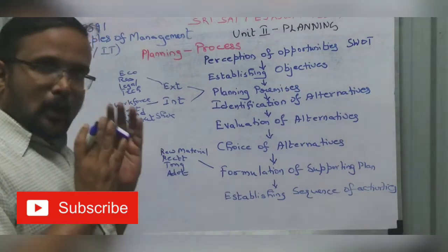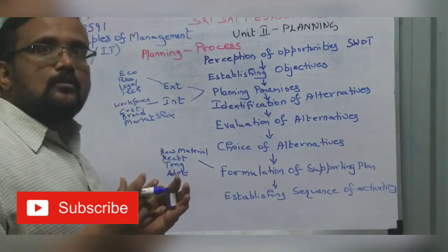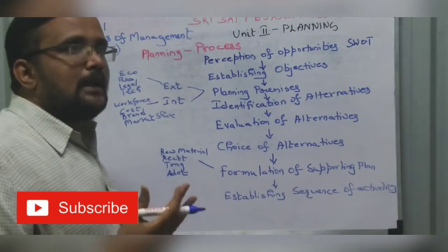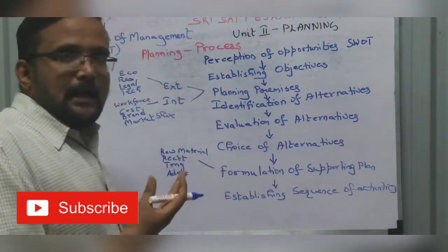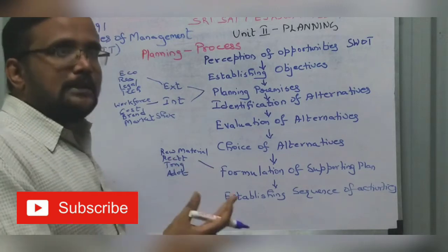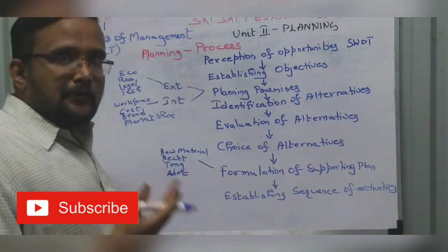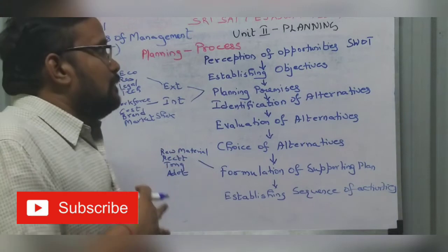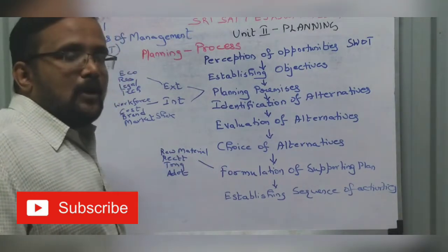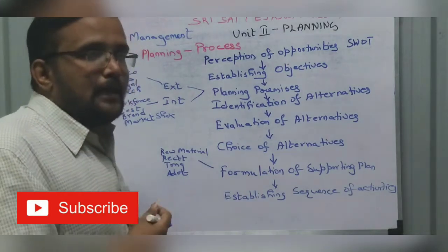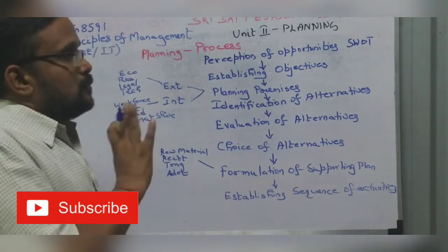Opportunity. So I am going to make a product. So how can this product be sold in a market? That is my opportunity. Wherever I can sell. I can sell within the state or outside the state or outside the country, India. So that is opportunity. How I can expand my company. What is the opportunity to expand my company? So that is the opportunity.